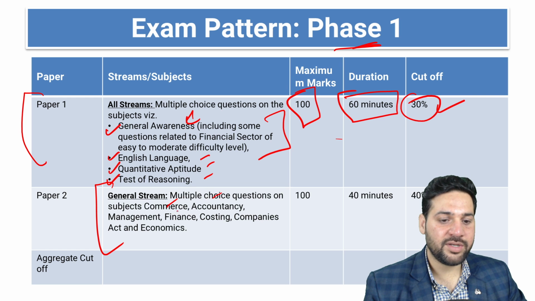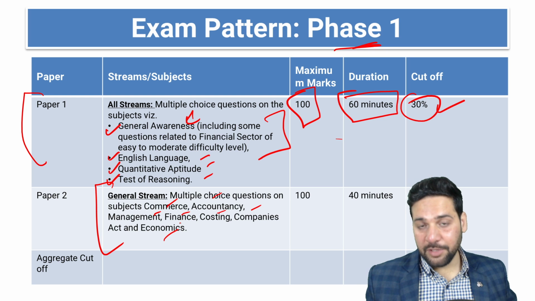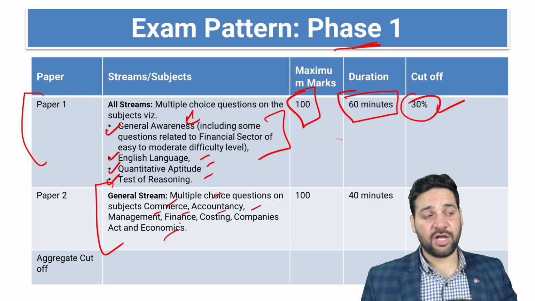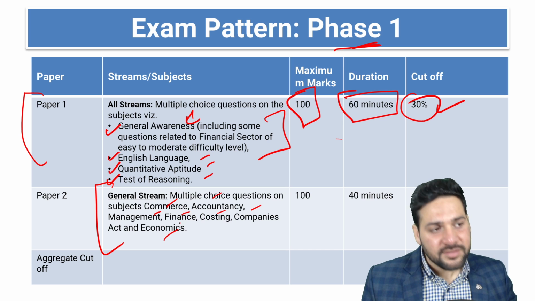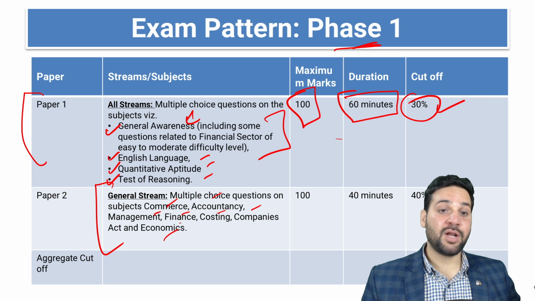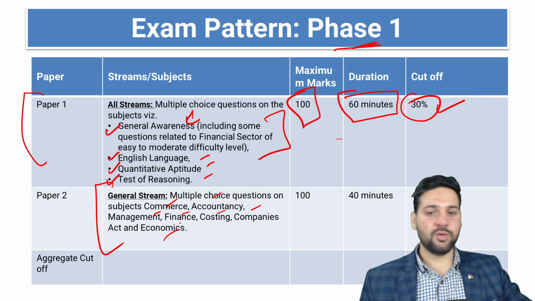There is commerce, accountancy, management, finance, costing, Companies Act, economics. It seems really huge, but it is not. If you're already preparing for RBI Grade B, NABARD Grade A, UPSC, or even IBPS PO level exams, you can do this, right?